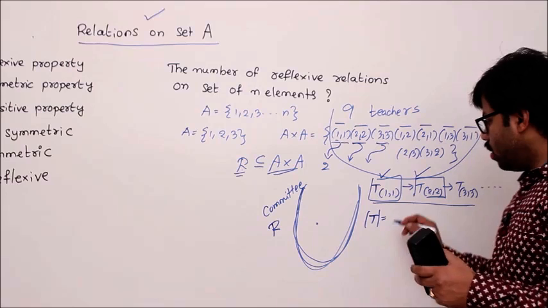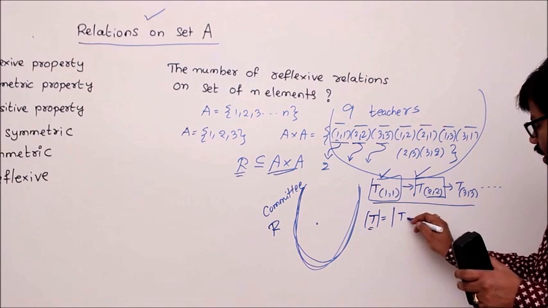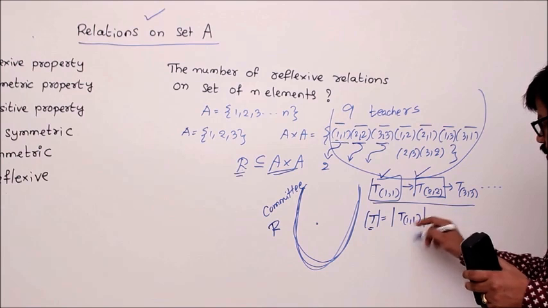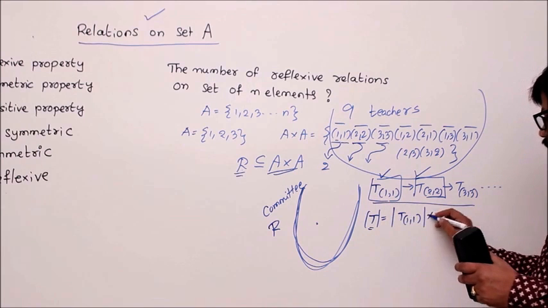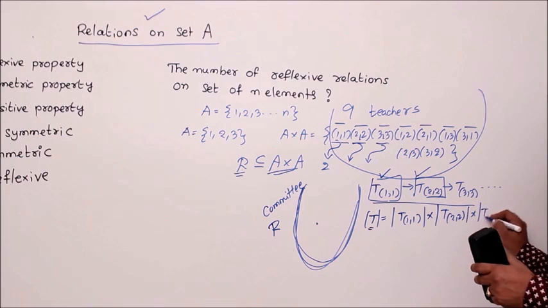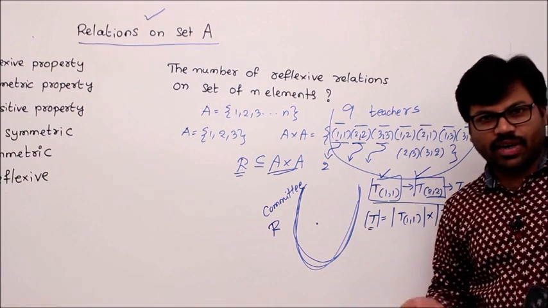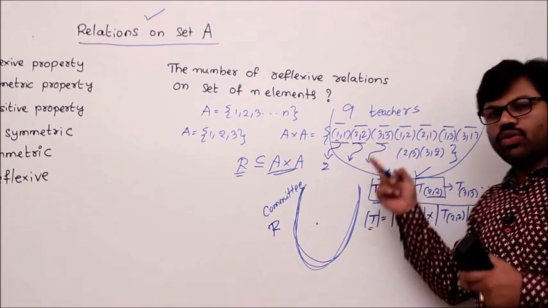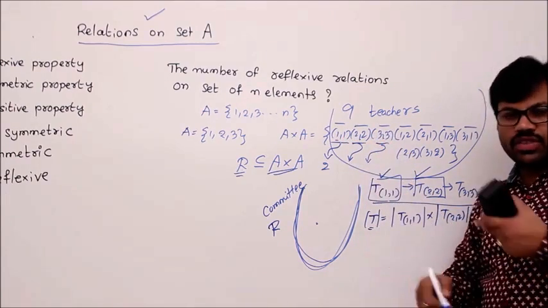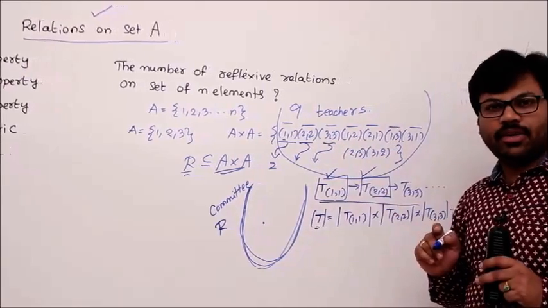According to the product rule, the total number of ways of forming relations equals the number of ways of doing T11 into the number of ways of doing T22 into the number of ways of doing T33, and so on. Product rule, correct? And they are all independent. If 1 1 comes, still 2 2 can come. If 1 1 doesn't come, still 2 2 can come, isn't it? That's why these tasks are all independent.